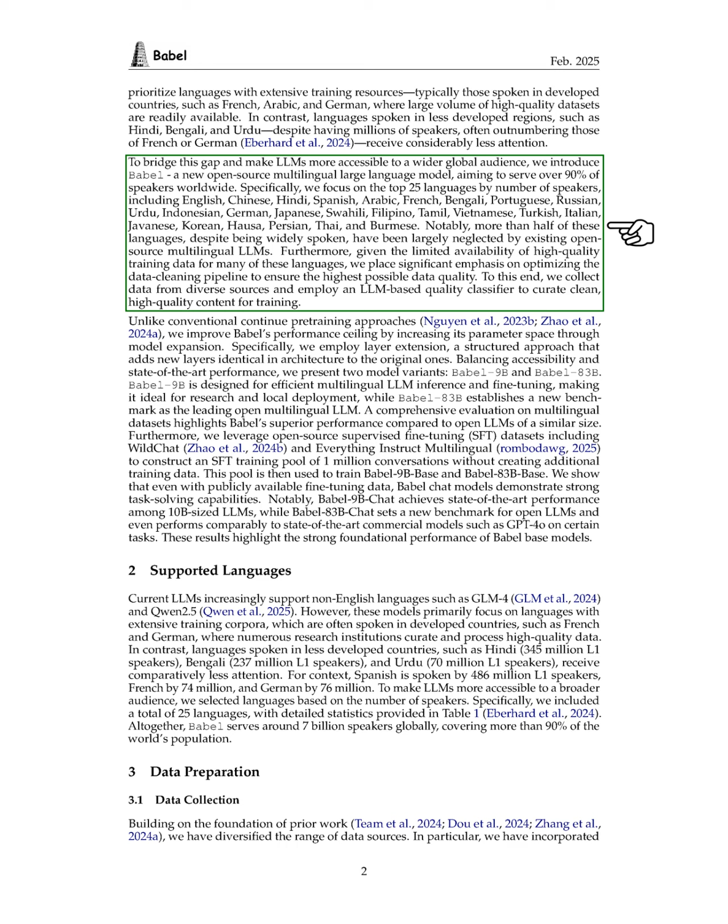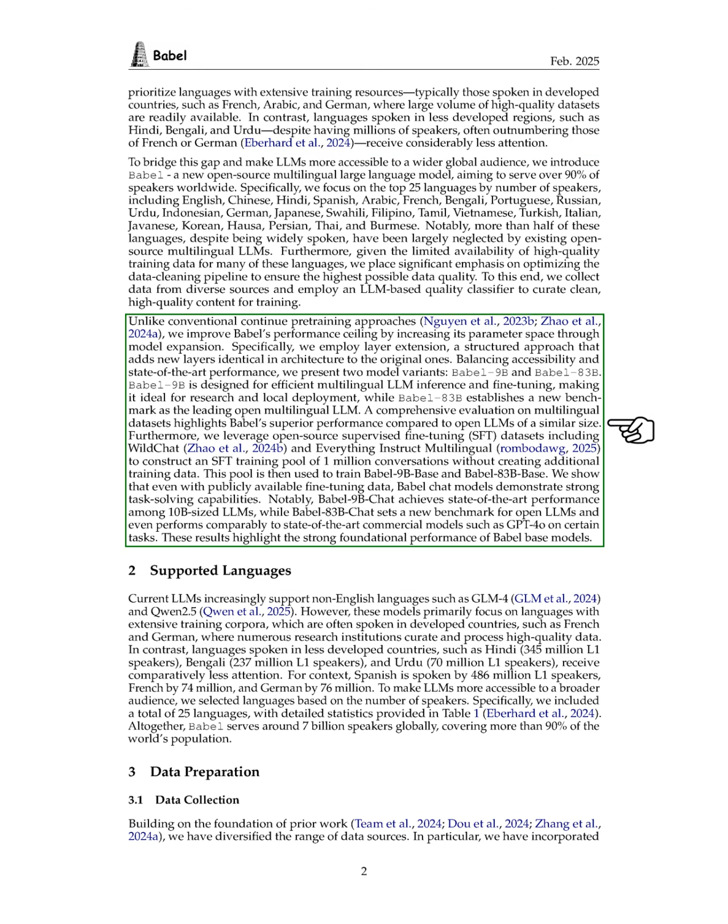Recognizing the challenge of limited high-quality training data for these languages, we prioritize optimizing our data cleaning process to ensure the best data quality. We gather data from various sources and use an LLM-based quality classifier to curate clean, high-quality content for training. Instead of traditional pre-training methods, we enhance Babel's capabilities by expanding its model size through layer extension, which adds new layers that mirror the original architecture.